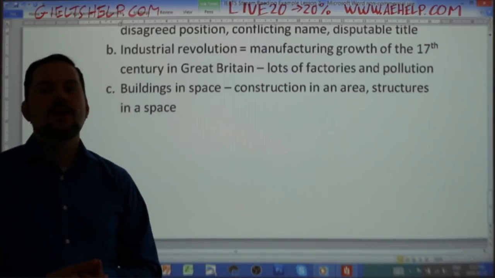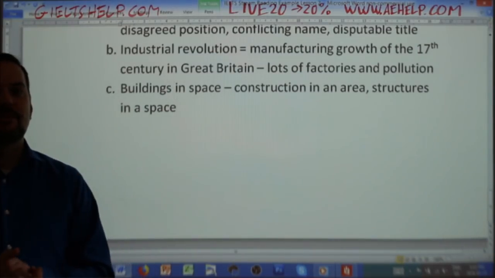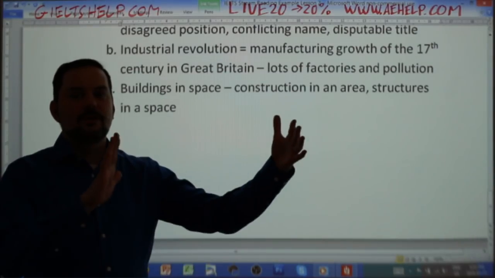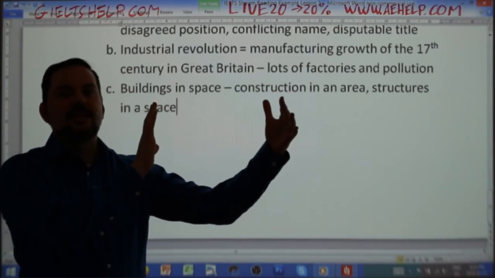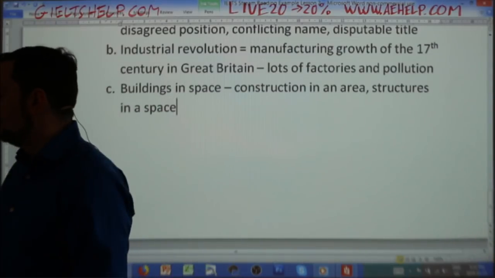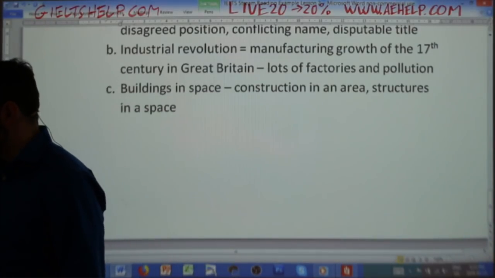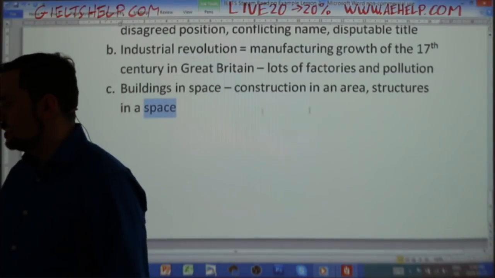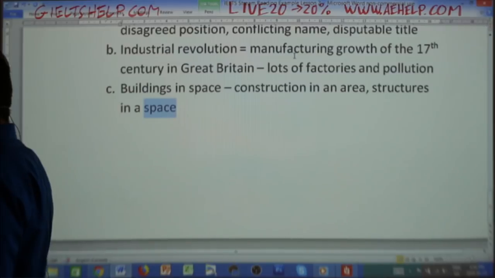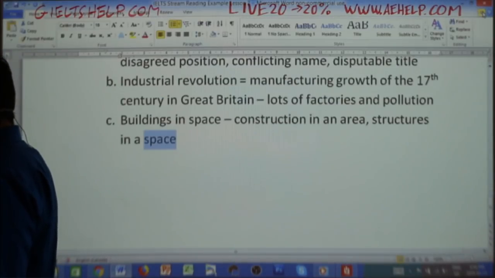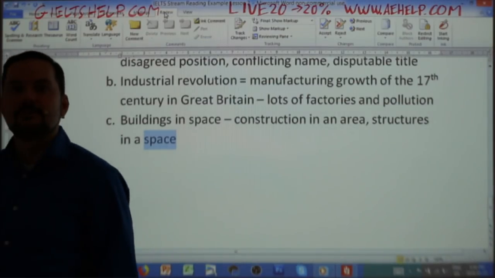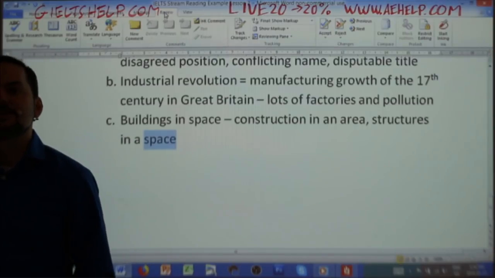It's not the cosmos here. I don't think that we're referring to the cosmos as in the universe here in space, but I think we're thinking of space as in land area, okay? If I don't know any synonyms for space, what can I do? Well, if you're using Microsoft Word, you have an option, you find it under review usually. I don't know if you can see this, but usually under review, you will find this.